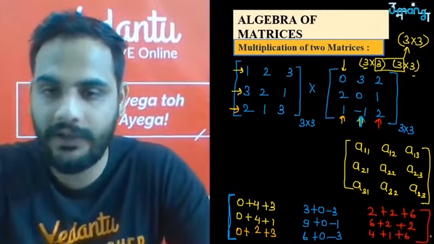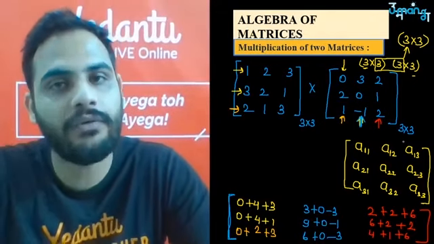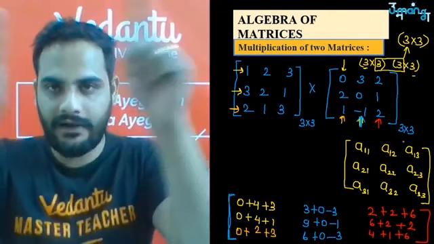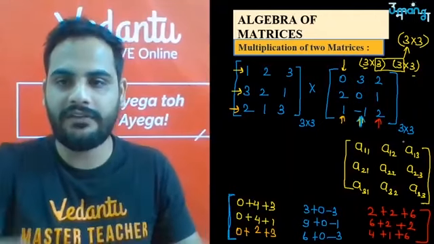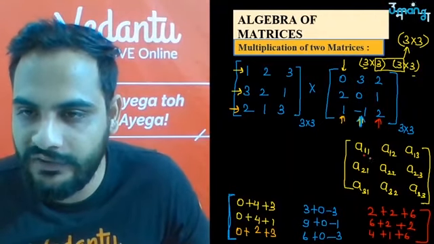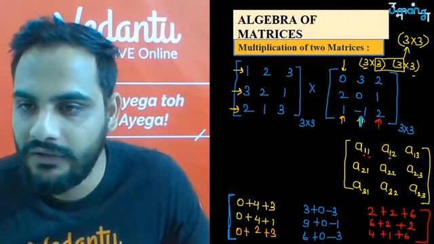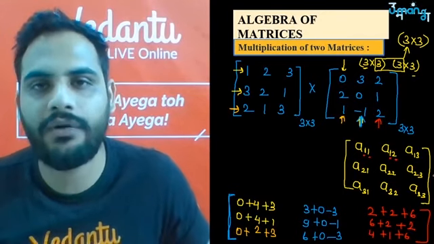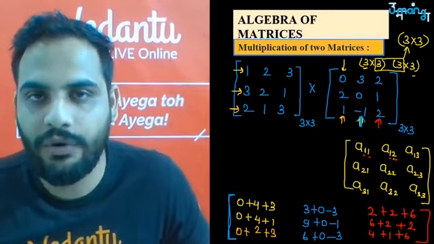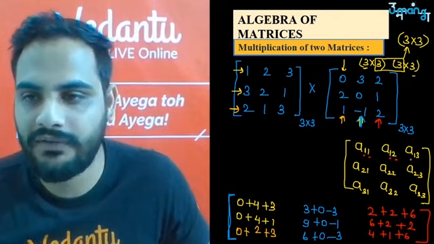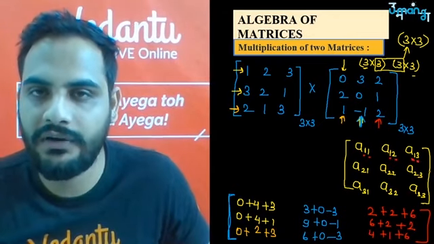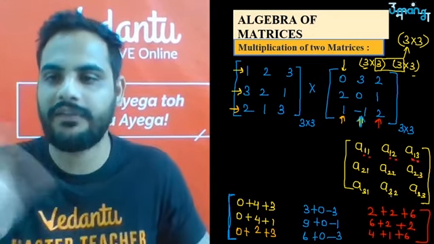So in that way, the easiest method is first see what is the order of the product matrix, write the product matrix, and then it will be easier: first row of the first matrix with first column of the second matrix, first row of the first matrix with second column of the second matrix, first row of the first matrix with third column of the second matrix. Just keep going like this.